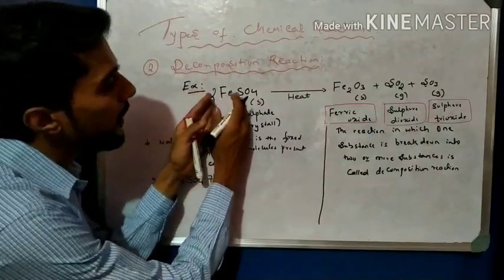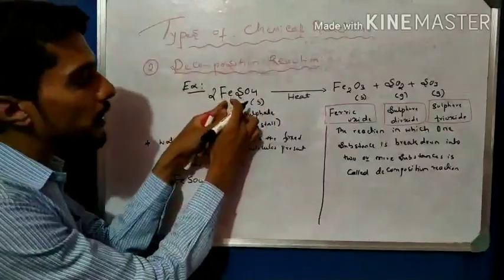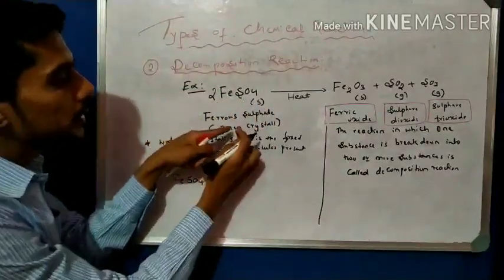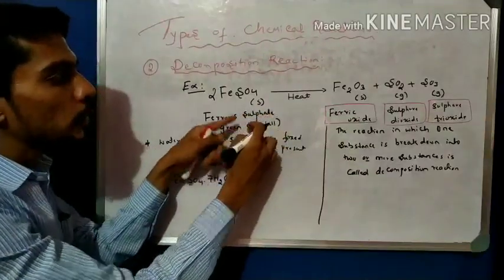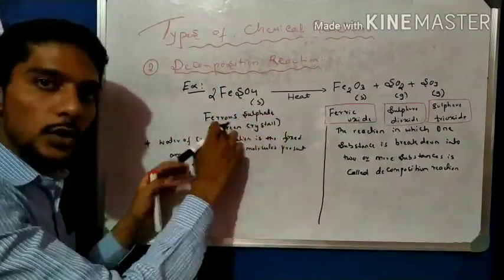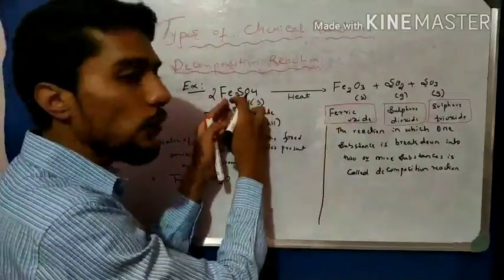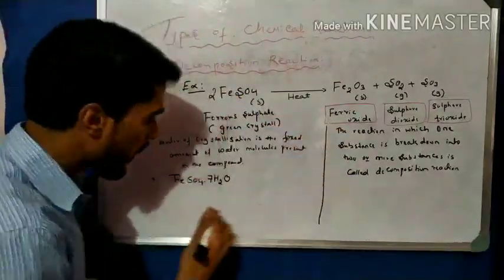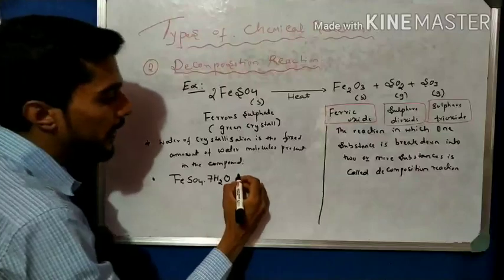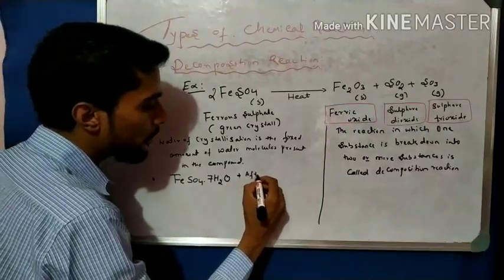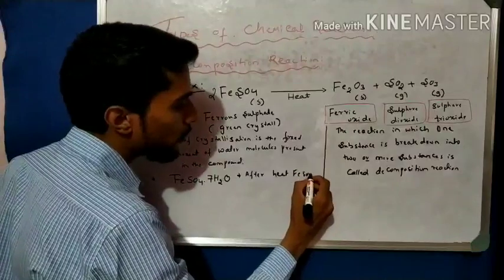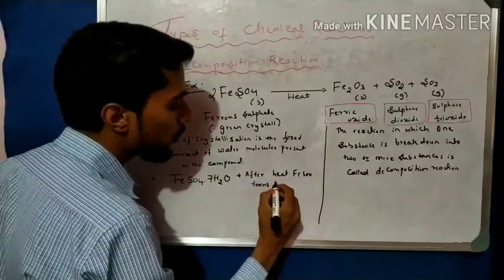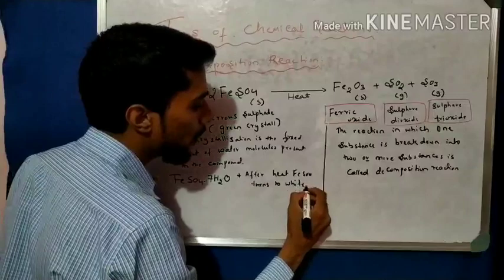When we heat the FeSO4, we observe that the green color slowly disappears, and during heating it totally disappears and the FeSO4 turns white. Why?